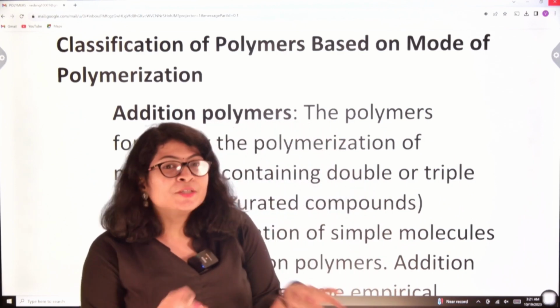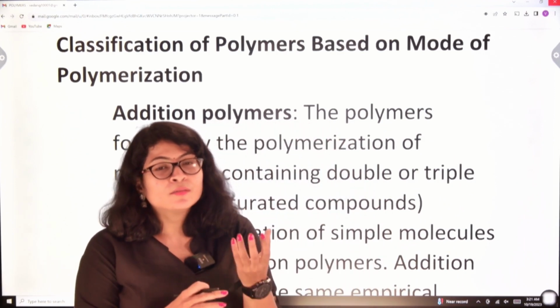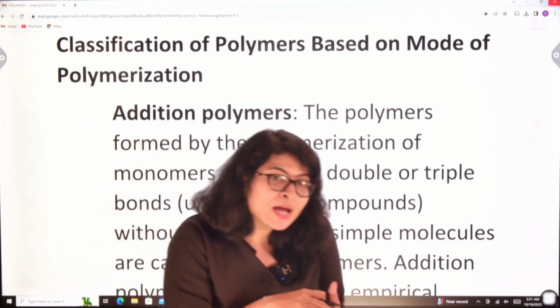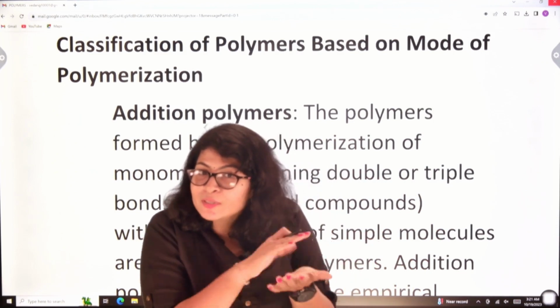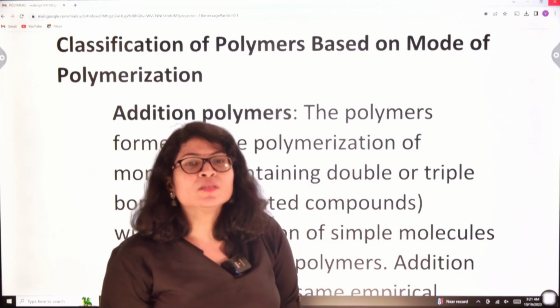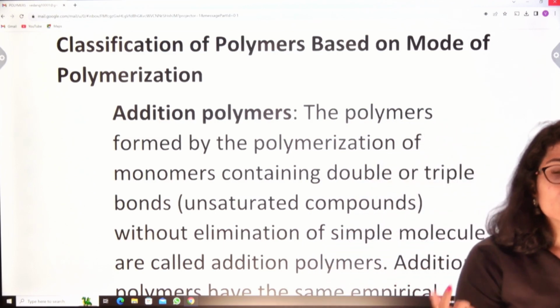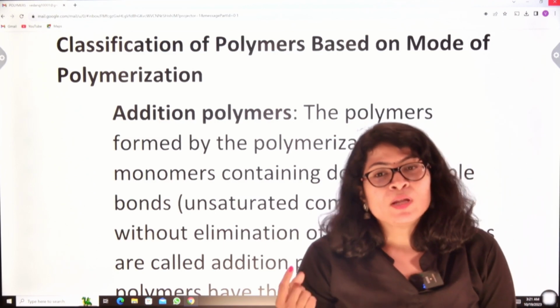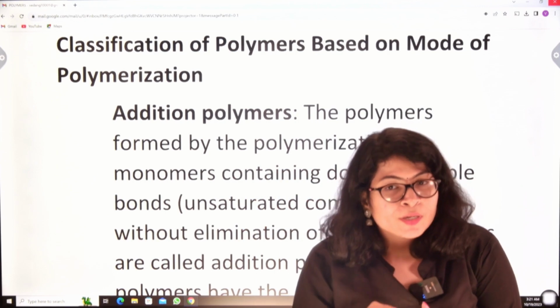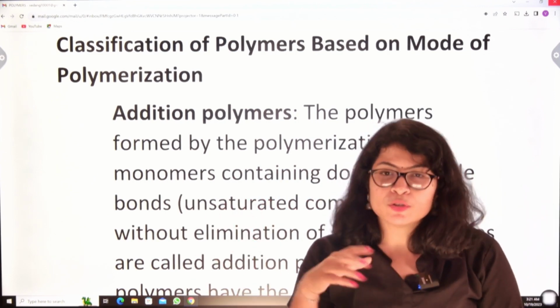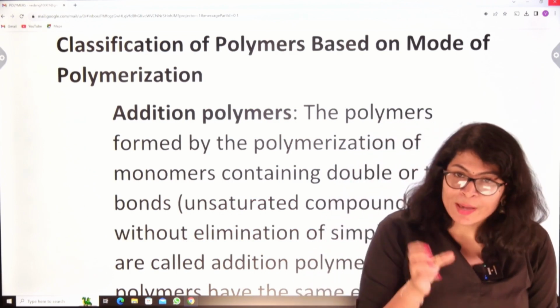See, addition means one substance is there, and to it we are adding another substance. Now, when can this be added? When there is some space left in that substance, right? If I am considering alkenes, for example, alkenes have double bonds. That double bond is weak. So when we bring another substance to add on to it, the double bond can break and associate the newer molecule which you are bringing to add on to that particular alkene, right?